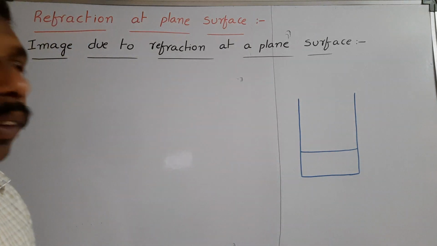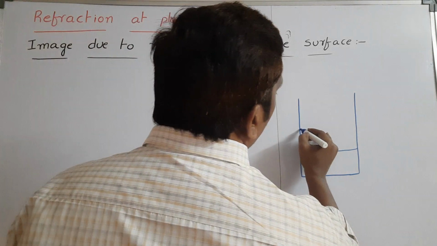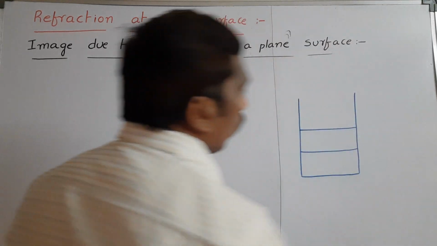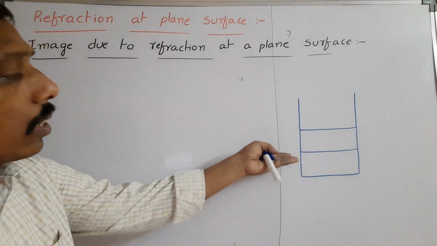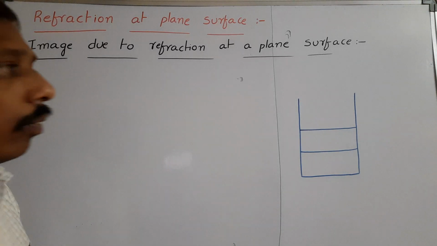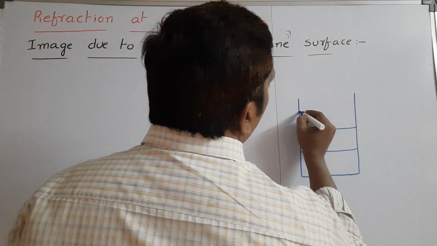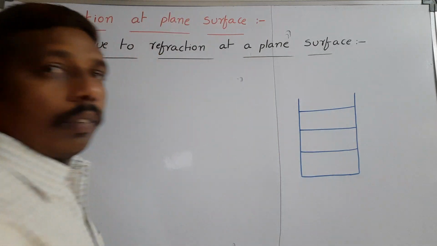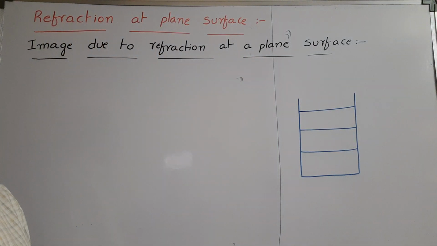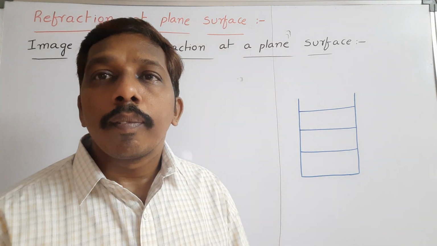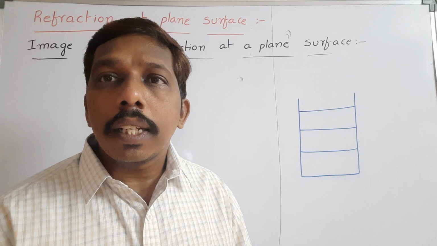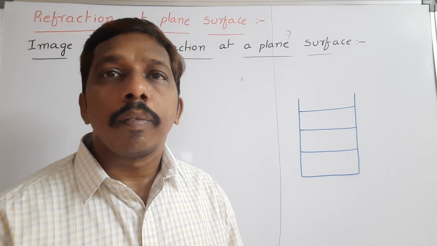If you fill half of the bucket with water, the bottom appears to rise further. If you fill up to 3/4, the bottom rises further. That means any object inside water appears at less depth than the original depth.